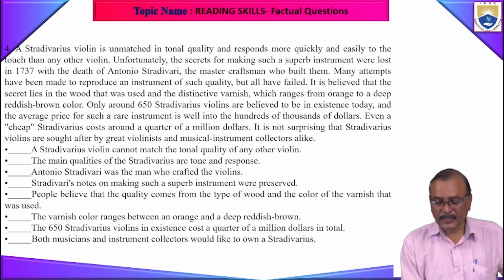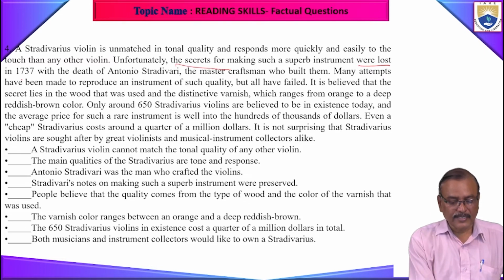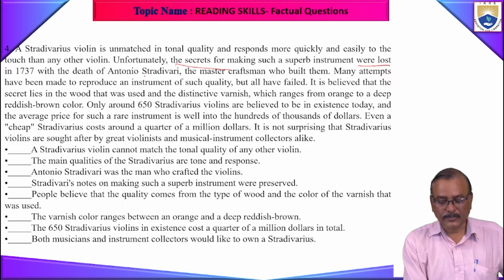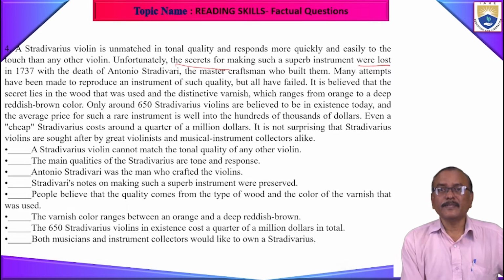Unfortunately, the secrets for making such a super instrument were lost. The secrets for making were lost in 1734 with the death of Antonio Stradivari, the master craftsman who built them. Many attempts have been made to reproduce an instrument of such quality, but all have failed.